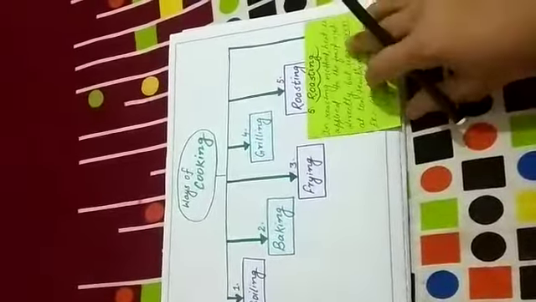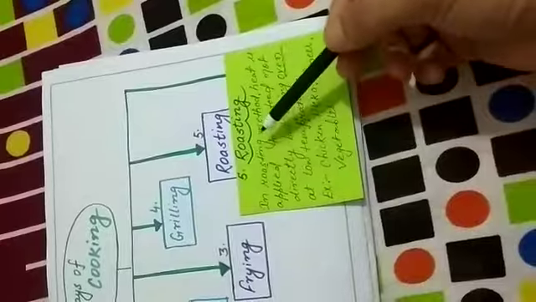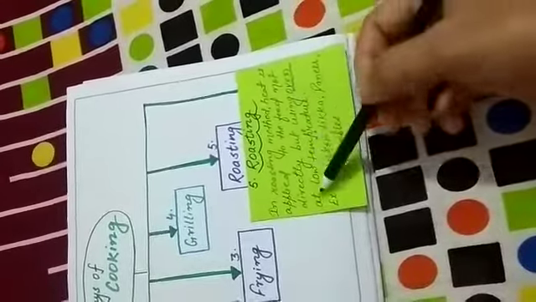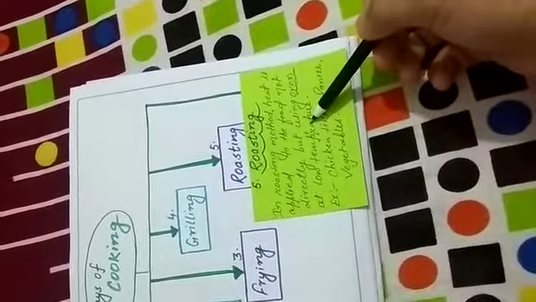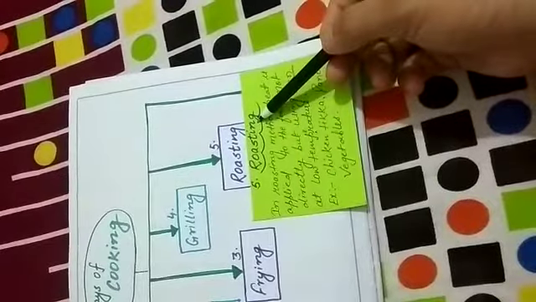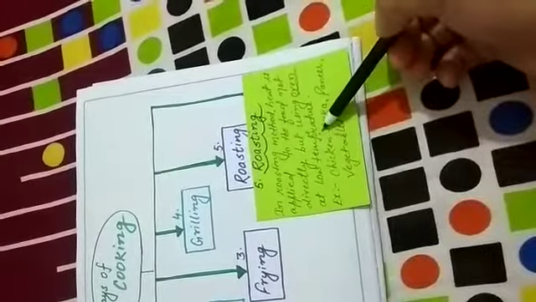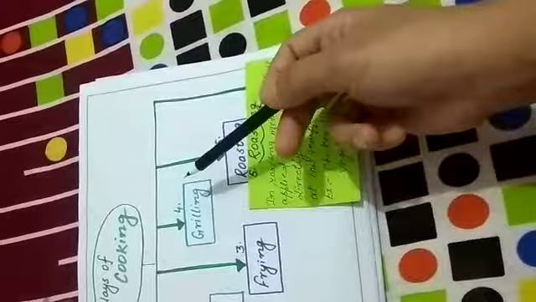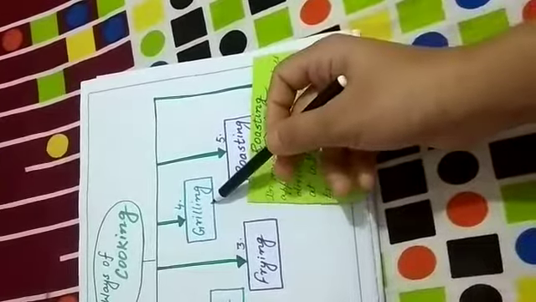So let's talk about roasting. In the roasting method, heat is applied to the food not directly but using an oven at low temperature. It means that the roasting process is done to cook food at low temperature, means low heat. But if we talk about the grilling method, then a high amount of heat is applied directly to the food. So this is the difference between grilling and roasting. Low heat is applied during roasting and high heat is applied during grilling.